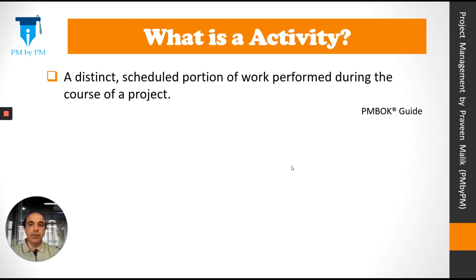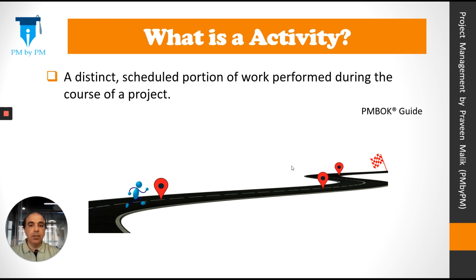Let's look at an activity. The definition is a distinct scheduled portion of work performed during the course of a project. Again, this definition is slightly difficult to comprehend. Let's look at a picture. So a series of activity culminates into a result, or we can say a series of activities gives us a deliverable or a work package.